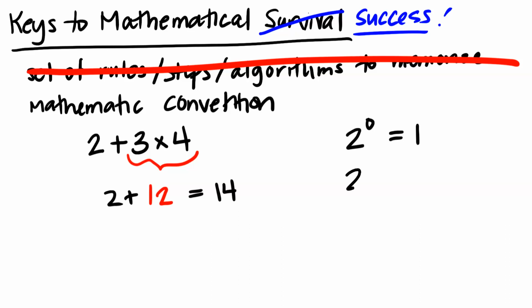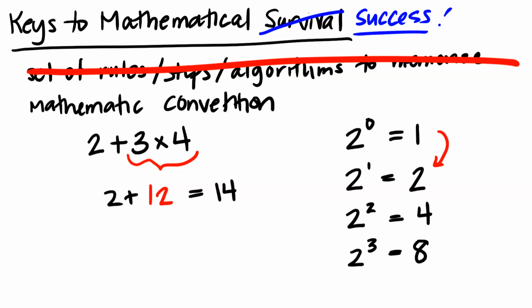Or even better, we think about this by looking at what happens as we increase exponents, right? If we think about an exponential function, which is not technically in our review, but makes me happy, so I'm going to talk about it. So as we move, let's ignore the 0, 1, because maybe we haven't agreed upon that yet. We're multiplying by 2, right? We're adding another multiple of 2 each time. So if we had 2 to the 4th, we would just take whatever 2 to the 3rd was, and we'd multiply it by 2 to get 16.